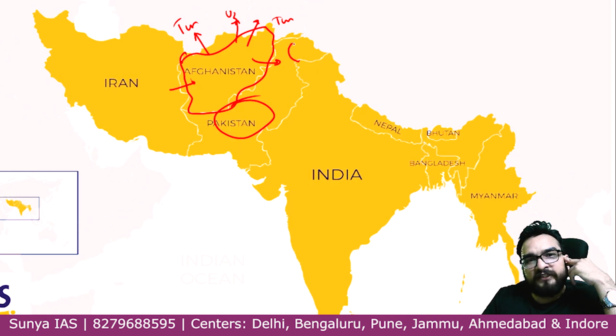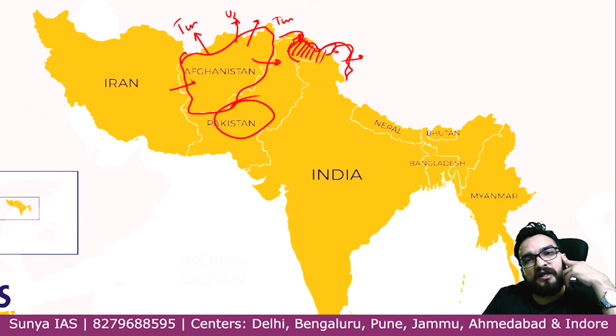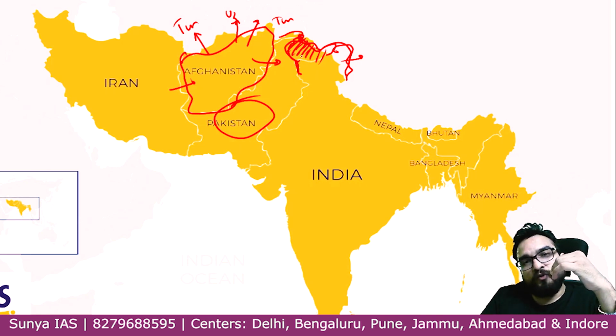Over here you will see this is Pak occupied area, this is our part only, and over here you will see this LAC part also. You will see that Afghanistan also we are touching from here. So Afghanistan is basically touching the POK area. Understanding? It is our area only, but it is touching the top area of this particular portion. That's why in this particular map you cannot see it.